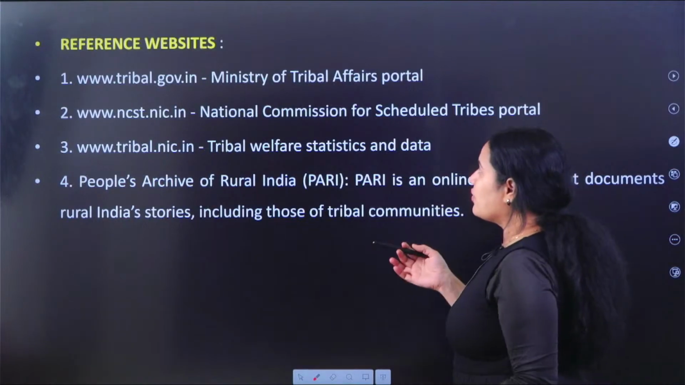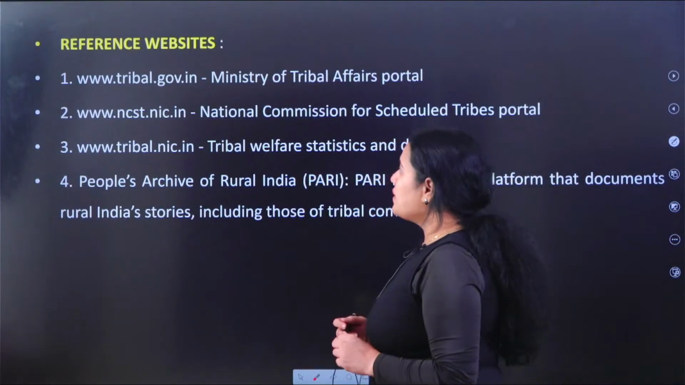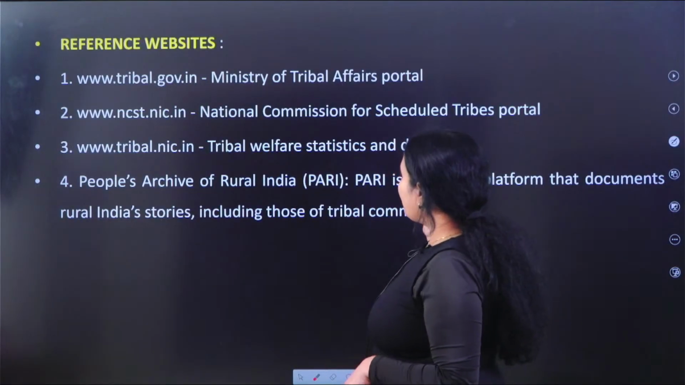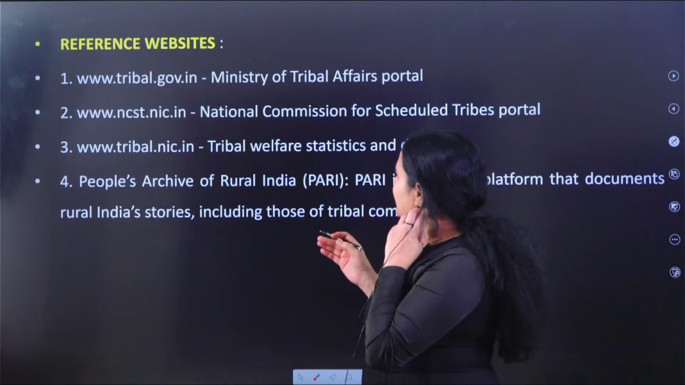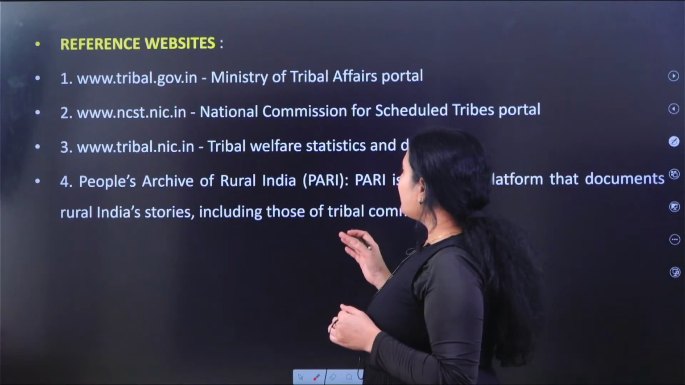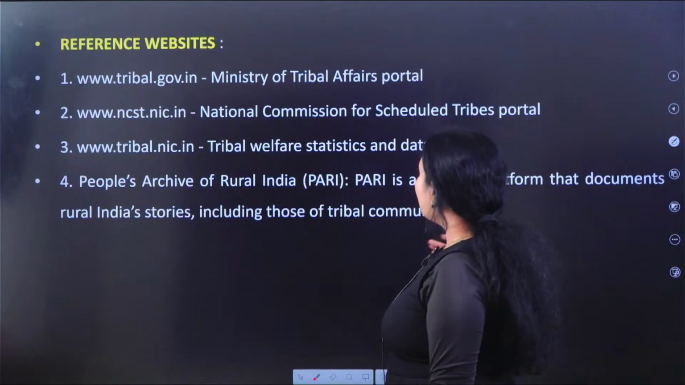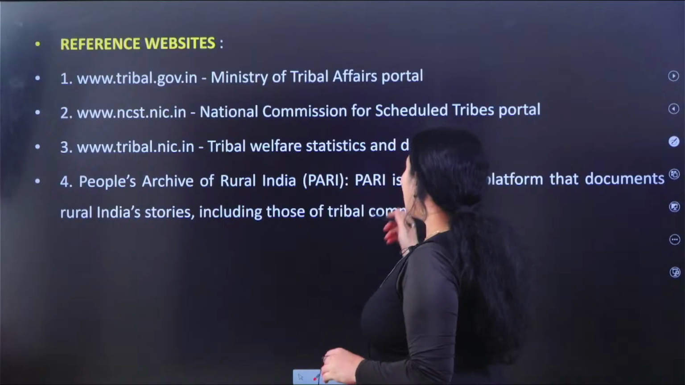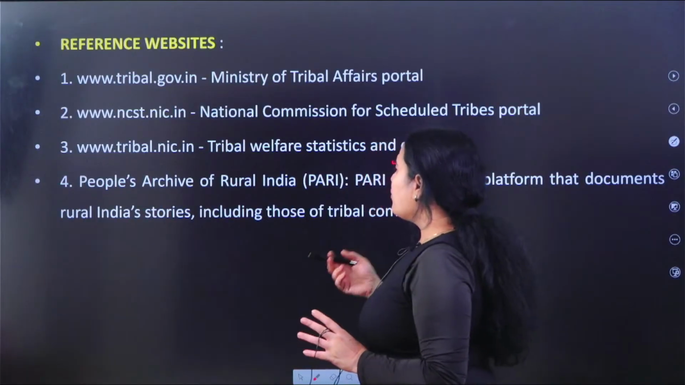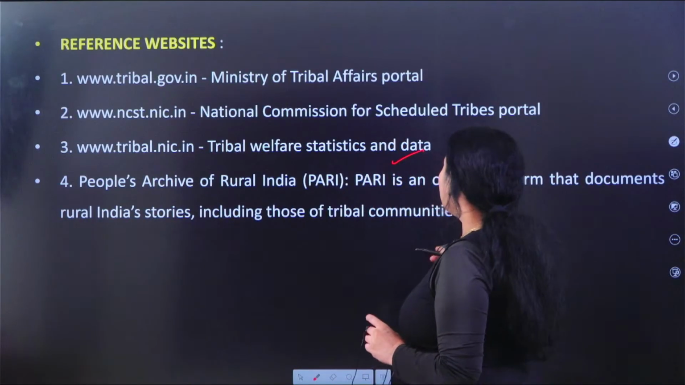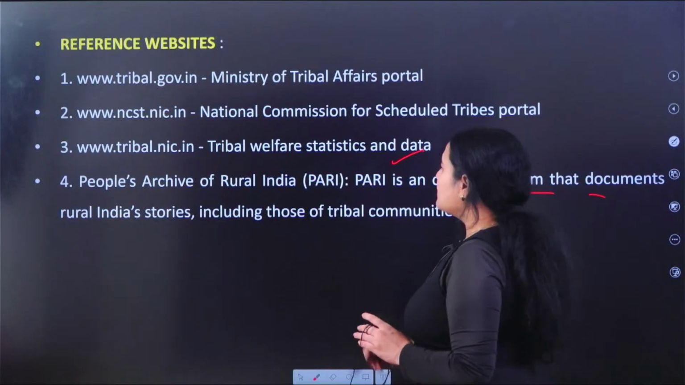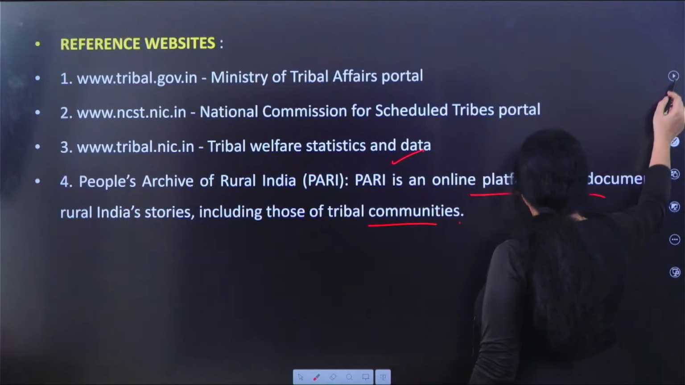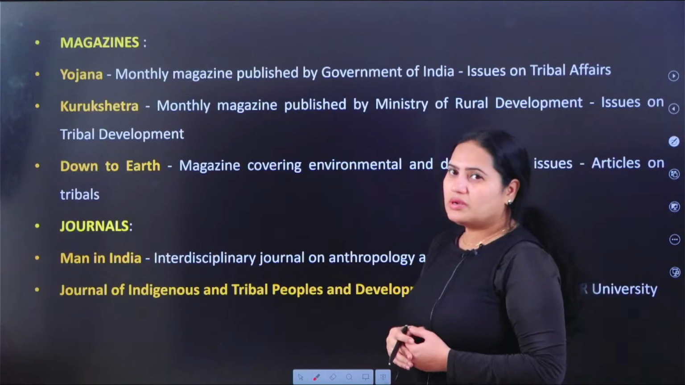And the reference websites. Now let us see the reference websites. www.tribal.gov.in, Ministry of Tribal Affairs portal. www.ncst.nic.in, National Commission for Scheduled Tribes portal. And then www.tribal.nic.in, Tribal Welfare Statistics and Data. People's Archive of Rural India, that is called PARI. It is an online platform that documents rural India stories, including those of tribal communities. So these are the best sources to understand the tribal profile.